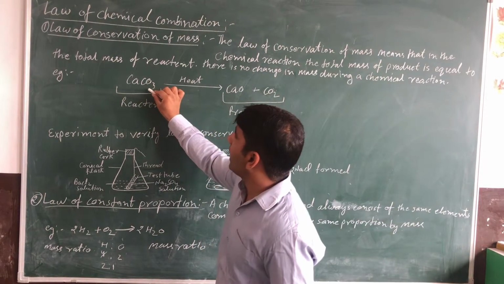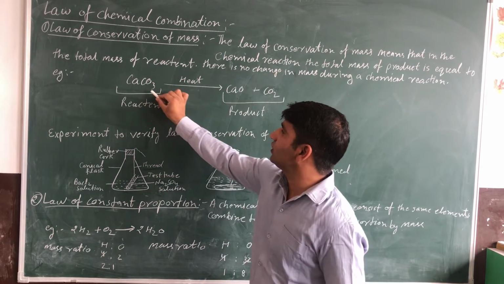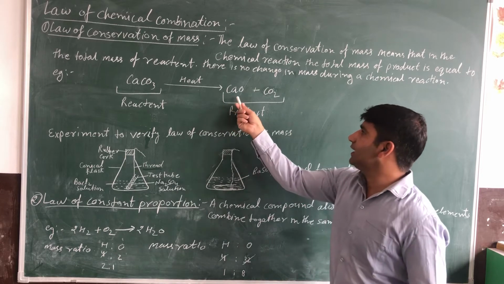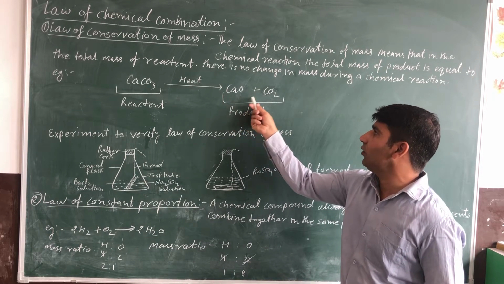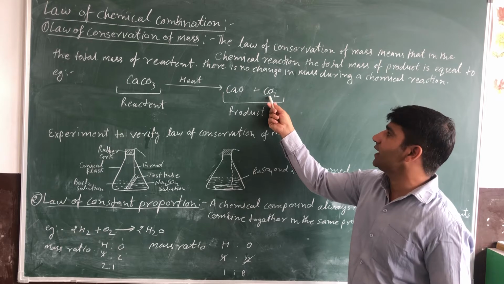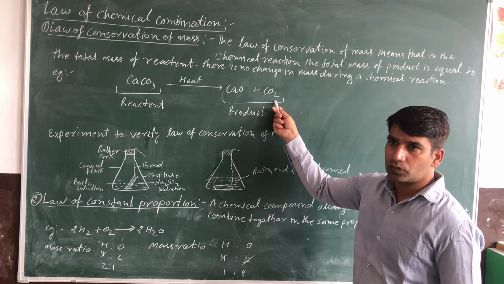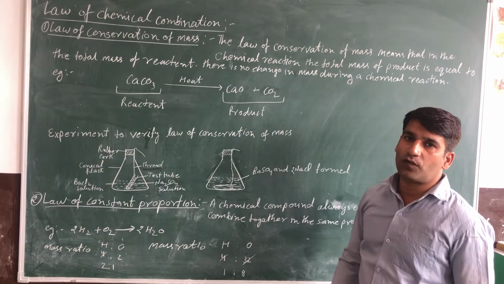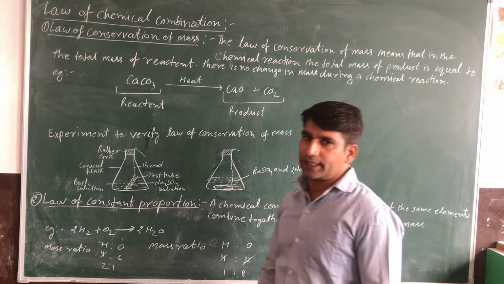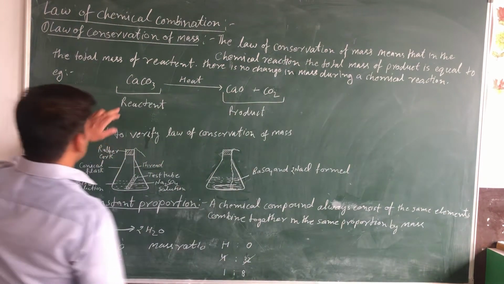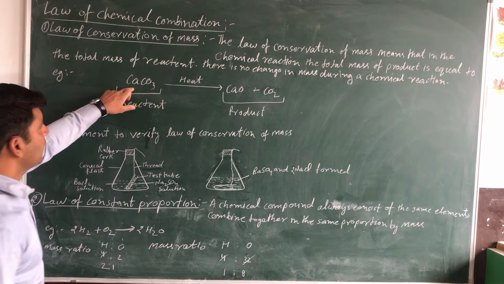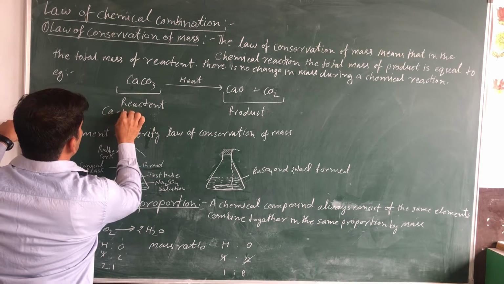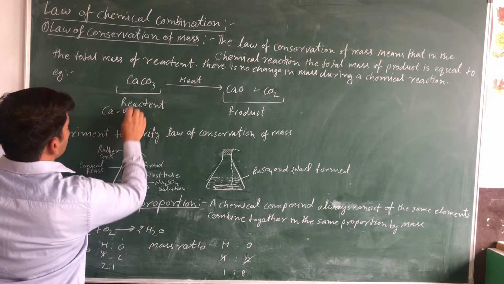When calcium carbonate, CaCO3, is heated, it converts into calcium oxide, CaO, and carbon dioxide, CO2. Now we study the law of conservation of mass in this chemical reaction. First, the mass of calcium, Ca, is 40.